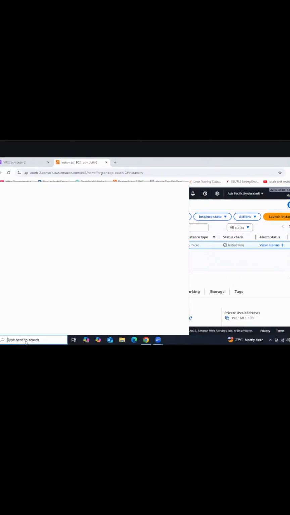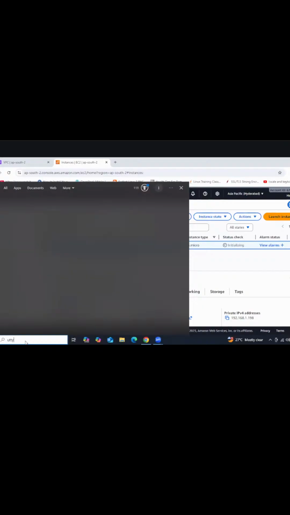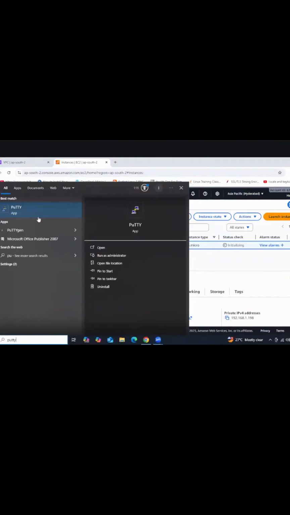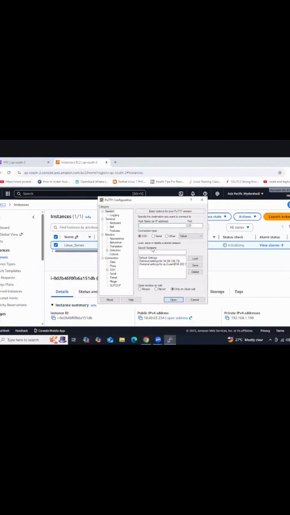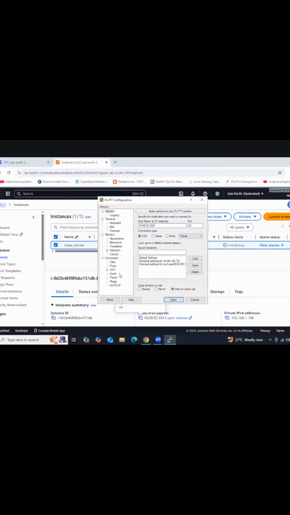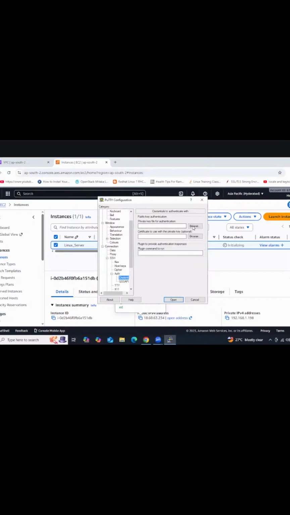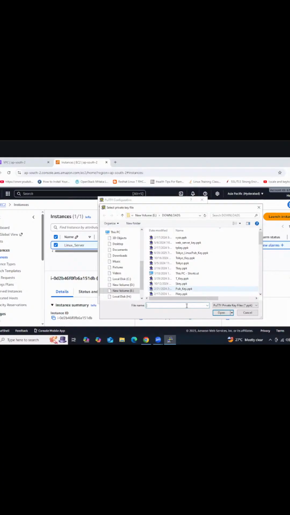Open putty and then copy the public IP address and then go to putty, paste it here. Then SSH, auth, credentials, browse. S1 is a key pair. I think we have a PEM key.